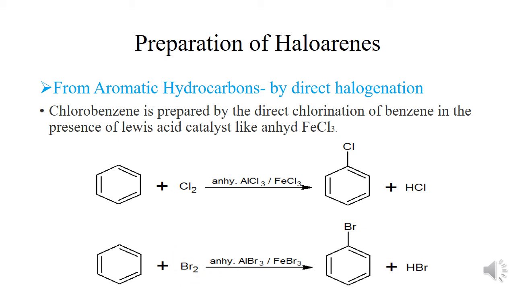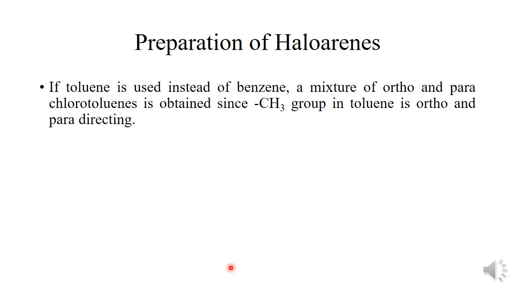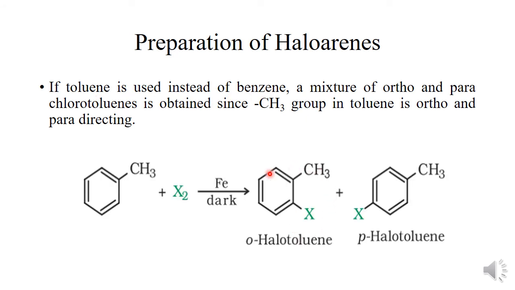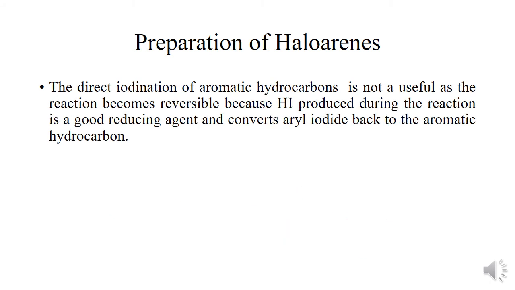Clear? Next, if toluene is used instead of benzene, then a mixture of ortho and para-chlorotoluene is obtained, since the methyl group in toluene is ortho and para directing. So that's why we obtain a mixture of ortho and para products, and they can be easily separated from each other as there is a large difference in their boiling points.